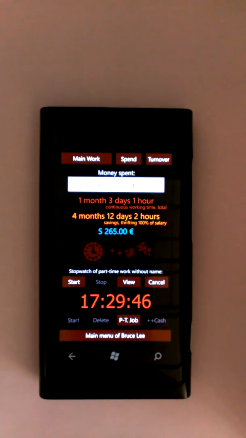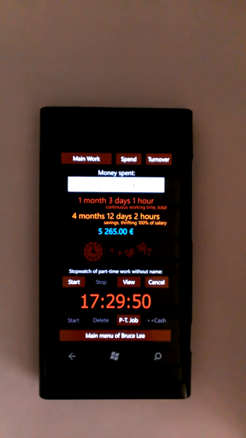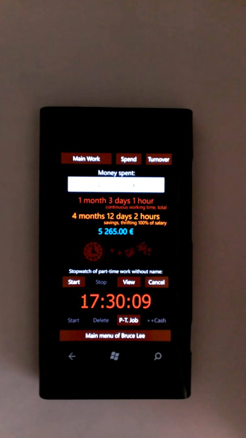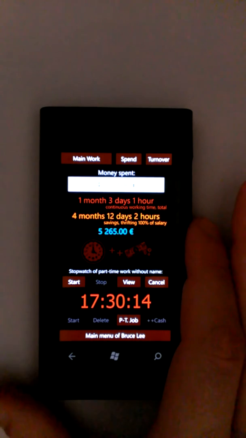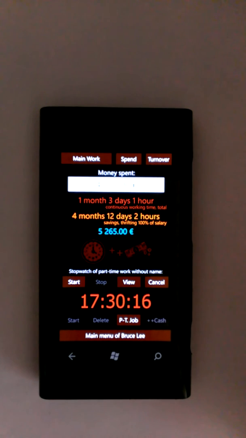Why is that different? Because the orange time shows how much time I need to live, to work, to sleep, to rest, to have vacations, holidays, to get 45,000 yuan without any spending, right? And the red time shows me how much time during these 4 months I will spend at my work.